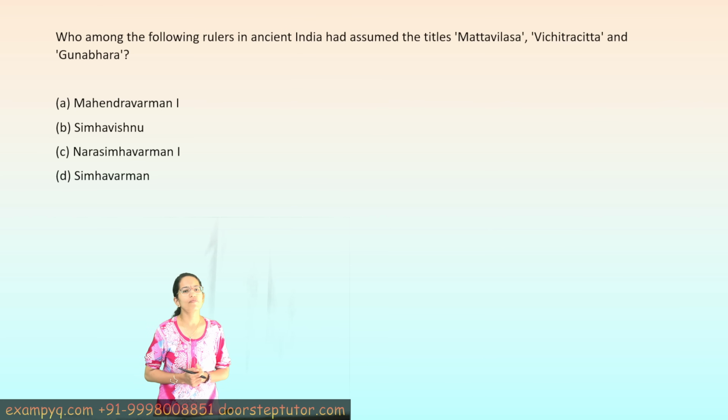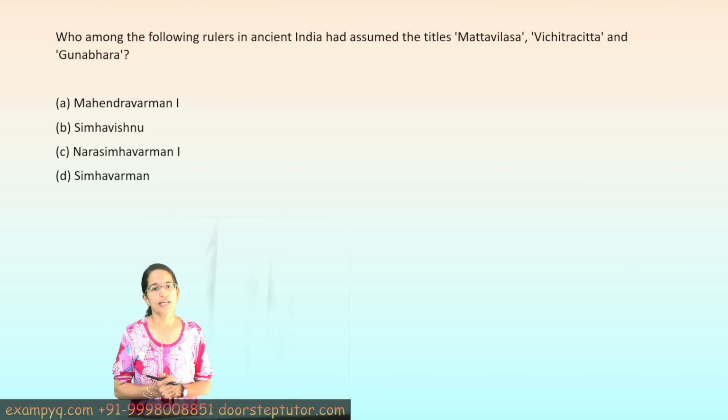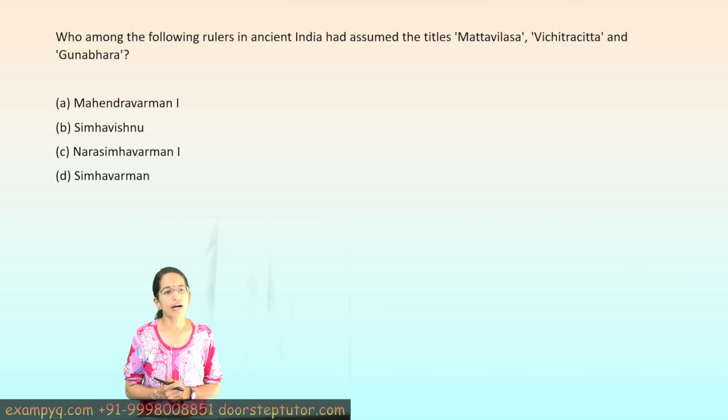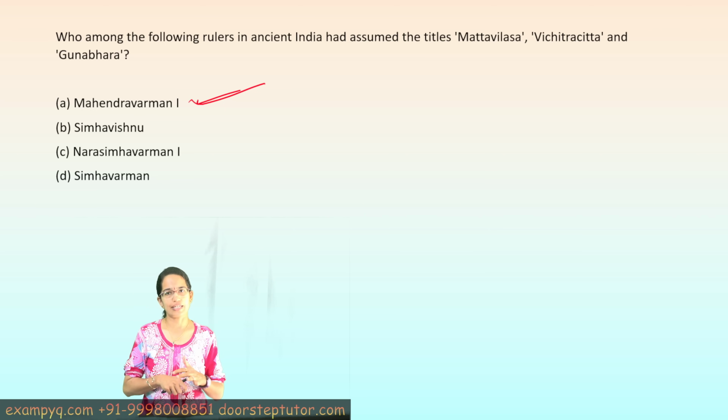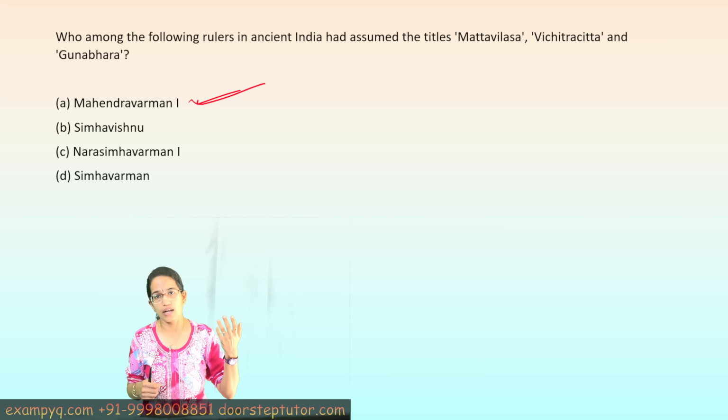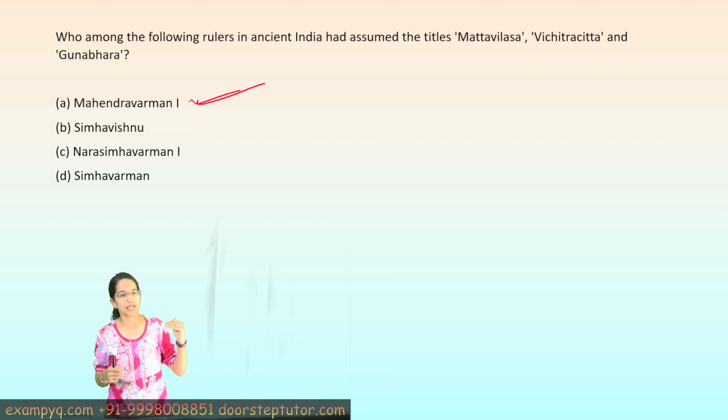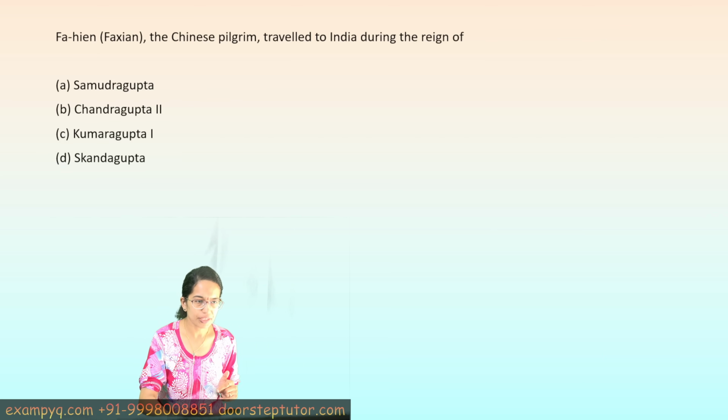The next is some of the titles. Mata Vilasa, Vichitta and Gunabhara are related to Mahendravarman I. That's one of the direct questions from the section on history. Mata Vilasa was addicted to pleasures. Vichitta was related to curious mindedness. Gunabhara was related to virtuousness. Similarly, there was Chitrakarapuli, Lalitankura, and so on. So those were some of the titles associated with the Pallava dynasty's Mahendravarman I. So A is the correct answer here.